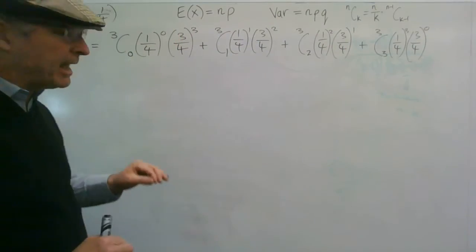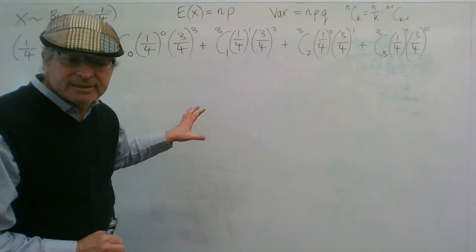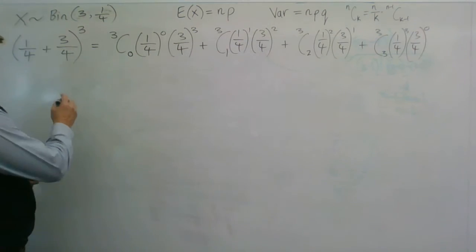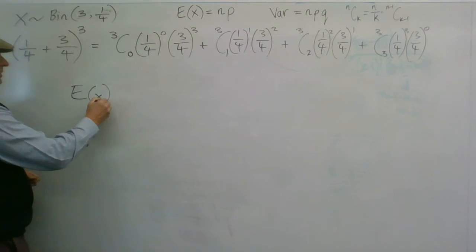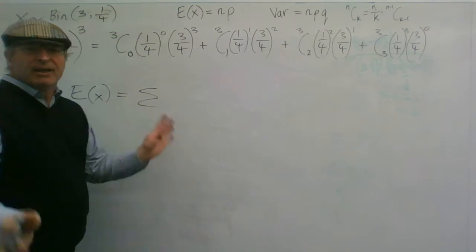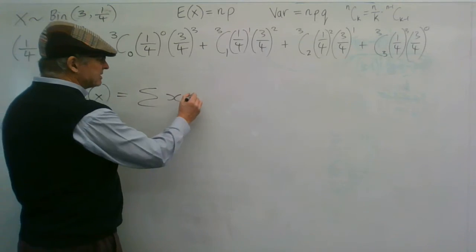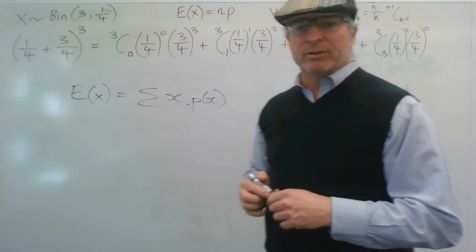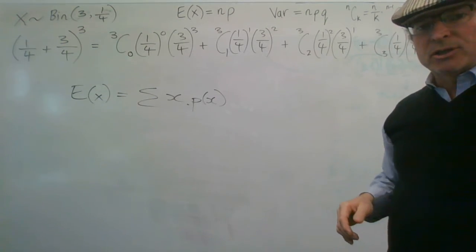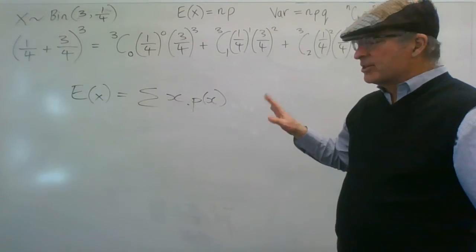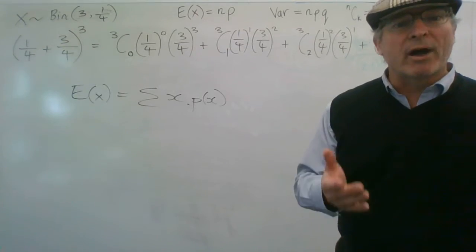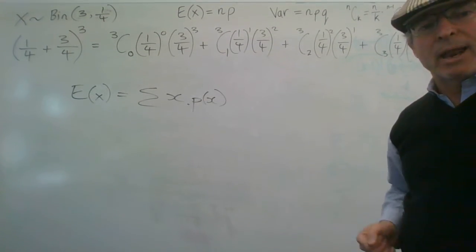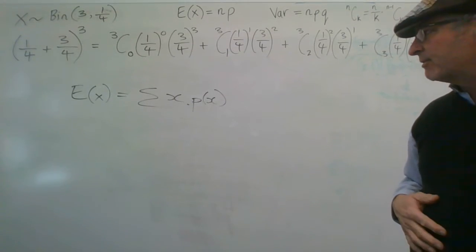Now, when I'm looking at the expected value of this, as we've done with discrete probability before, to find the expected value in general, just loosely, we do the sum of all the xp(x)'s. You would recall that from when we did our work with discrete distributions. We used to write them in a table, work out the xp(x)'s, then add them all up, and that's our mean, or our expected value.